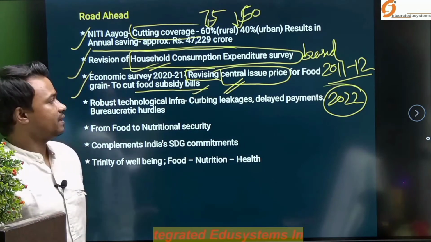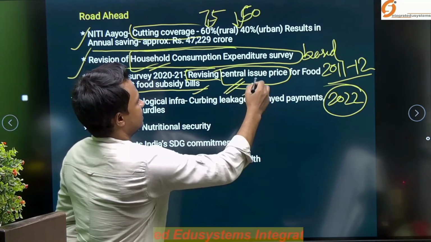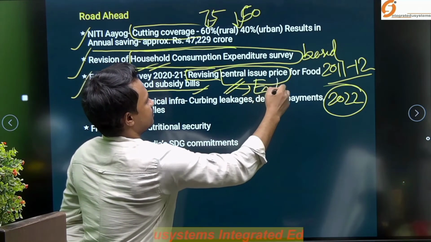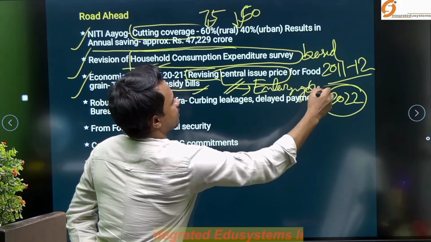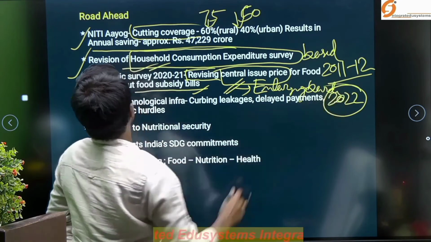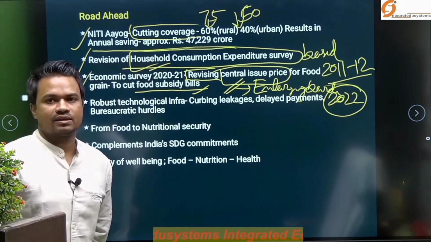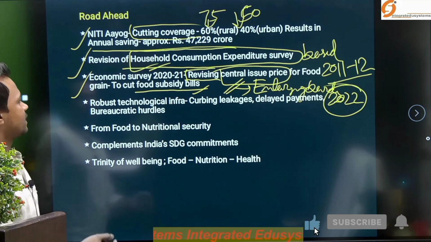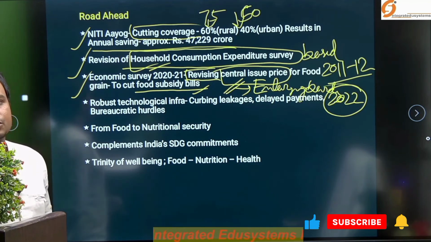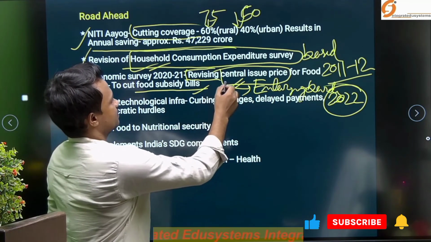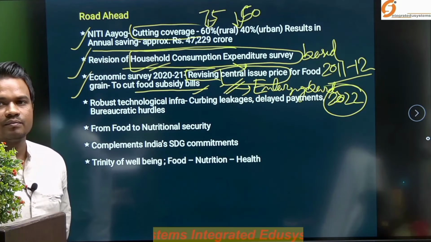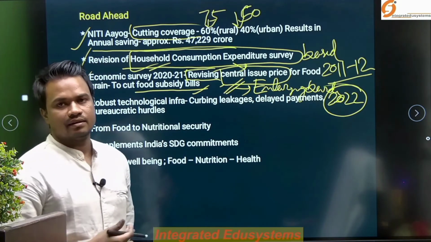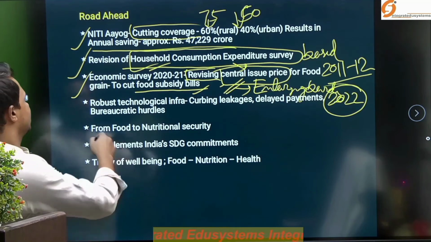That is because of the enlarging burden. So this is the issue highlighted by the Economic Survey 2021 report. We need to revise the central issue price, the price at which the food grains are procured from the farmers or the market by the government.